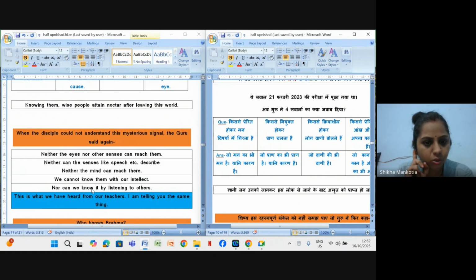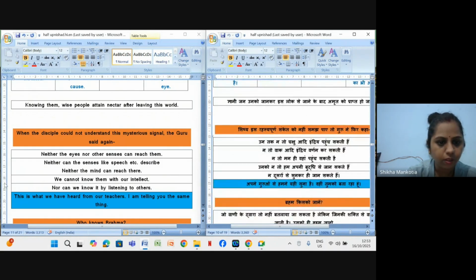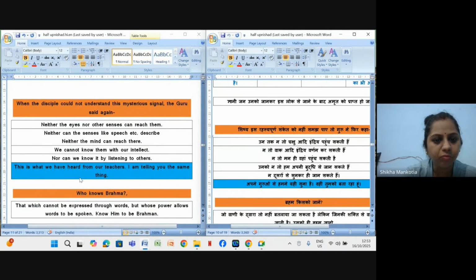Neither the eyes nor the senses can reach them, neither can the senses like speech, etc. describe, neither can the mind reach there, ठीक है. We cannot know them with our intellect, उसे हम अपनी बुद्धि से भी नहीं जान सकते हैं, ठीक है. This is what we have heard from our teachers. So it is a knowledge which is passing from generation to generation, but they also don't know the fact behind it, right?